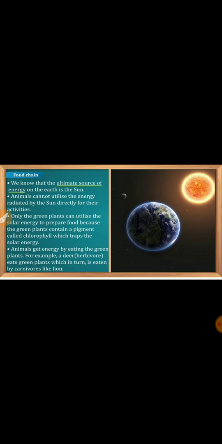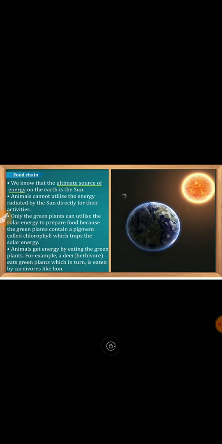They get it from the sun, because the sun is the one and only ultimate source of energy on the earth, right? Animals cannot utilize the energy which is radiated by the sun directly for their activities. Can we? No, we cannot. Only plants, and which plants? Those who have chlorophyll can trap that energy, because a specialty of chlorophyll is that it traps the sunlight. When chlorophyll traps sunlight, they do the process of photosynthesis, they prepare their food, and the extra food they store in different parts.